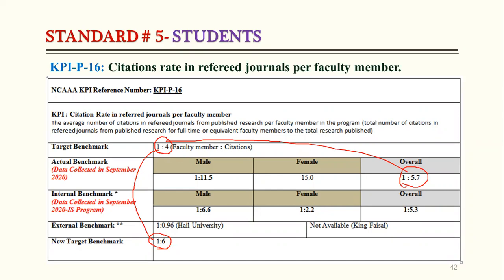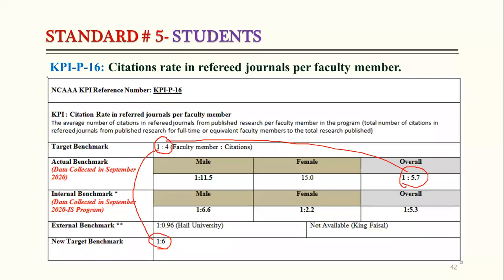Yes, Akram. Actually, you're right. I agree with you. But in this way, the only concern is that by the average, this number will reduce because the citations are very important and they belong to the research profile. And this way, this target will be difficult to achieve, because as the number of faculty members increases, there are only a few faculty members who are getting the citations. So this KPI will be affected with the passage of time.